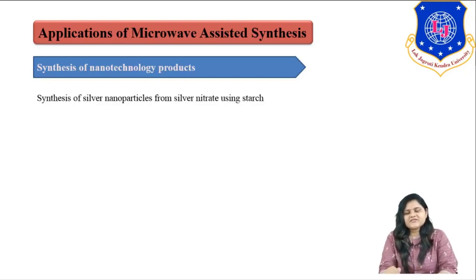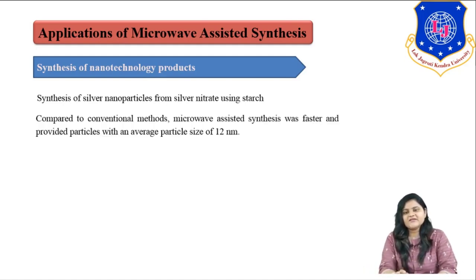In the synthesis of nanoparticles from silver nitrate using starch as a reductant, it gives a very promising result, or I can say uniform formation of nanoparticles. Compared to the conventional method, in the formation of silver nanoparticles, microwave assisted synthesis was faster and provided a uniform nanoparticle size of approximately 12 nanometers.